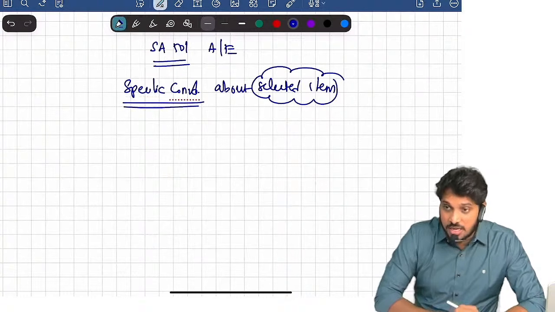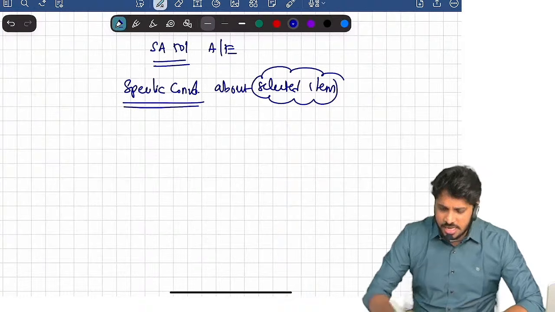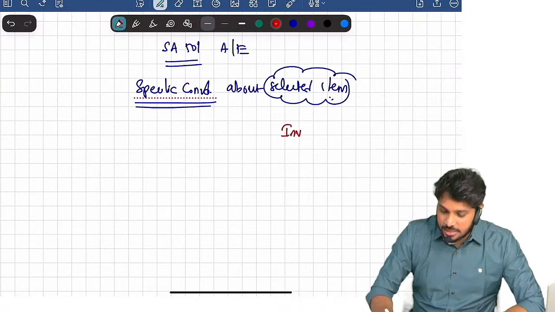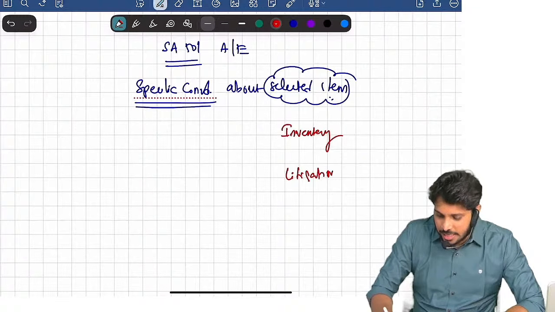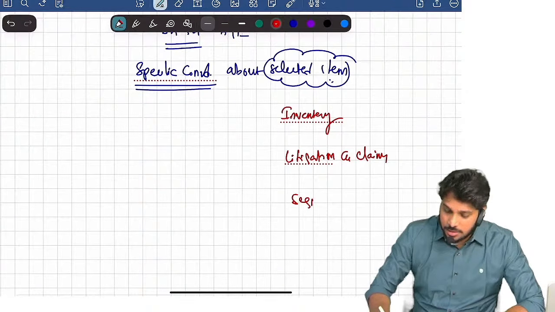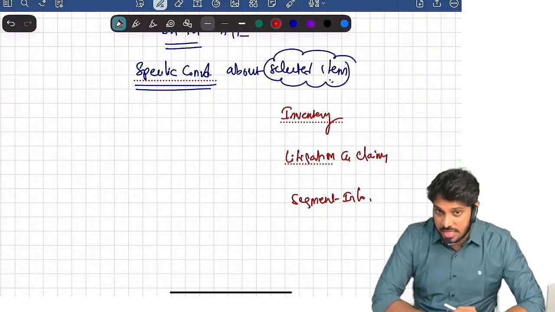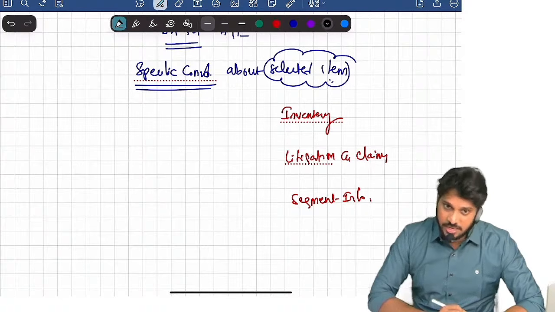What specifically does the auditor have to consider regarding selected items? They selected 3 items: inventory, litigations and claims, and third one, segment information.